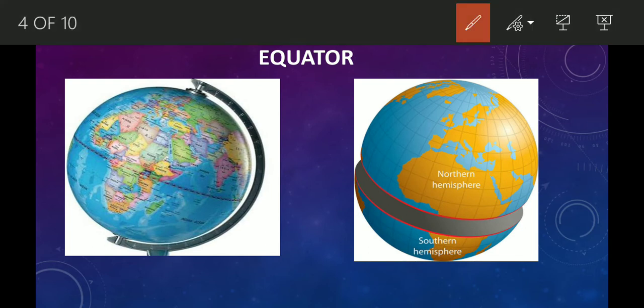Like I said before, equator is a line that divides the earth horizontally into two parts. One part which is on the north side is called northern hemisphere and the other part which is on the south side is called southern hemisphere.